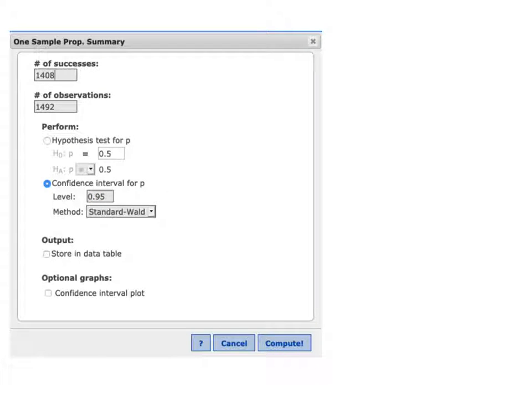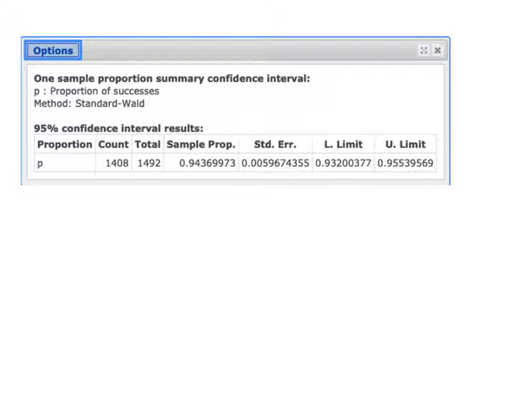When you do that, the screen looks like this. You get a summary. It kind of just throws everything up at you. It reminds you of your original numbers. It tells you the sample proportion, so that's p hat. Here's the standard error. That's the thing that we got by hand by doing this calculation, so it's taking that off the table for us. It's doing that calculation for us.